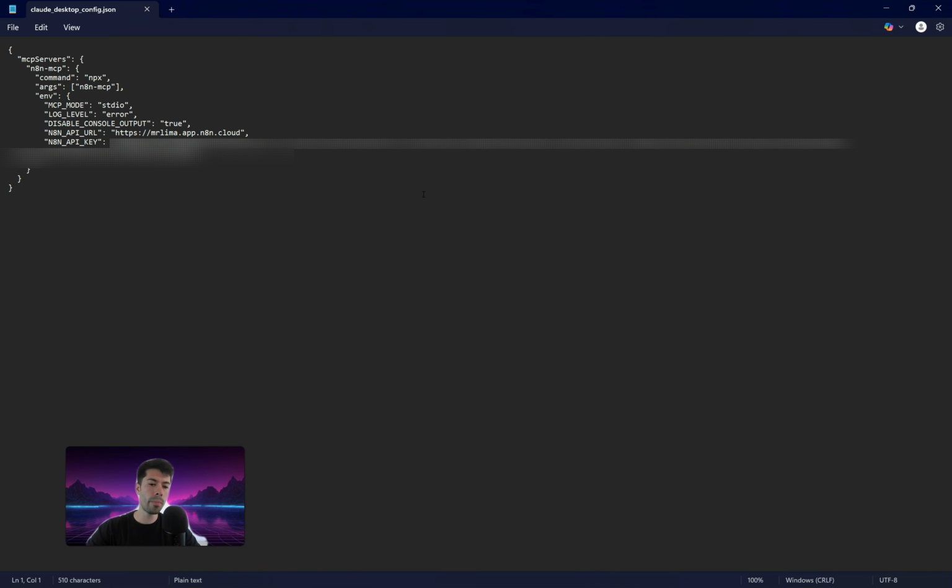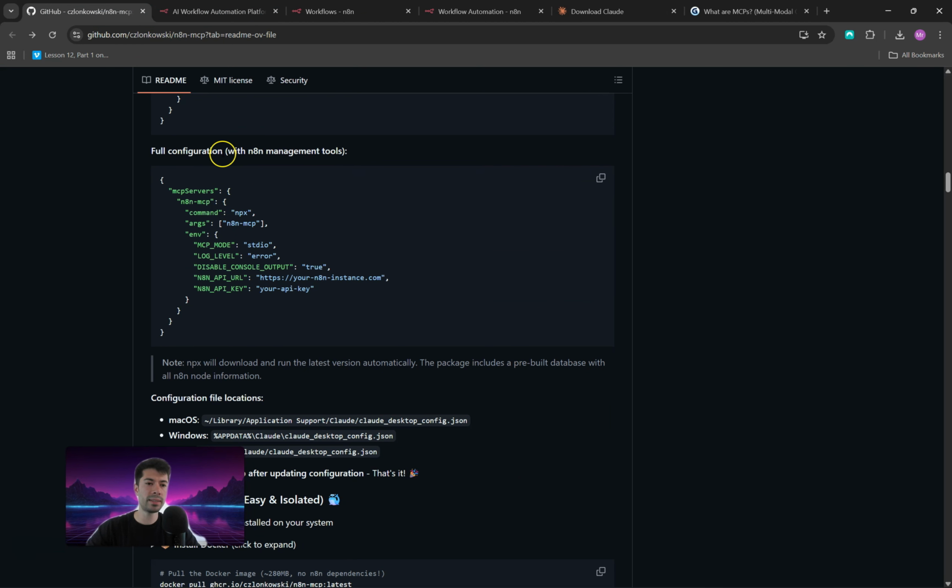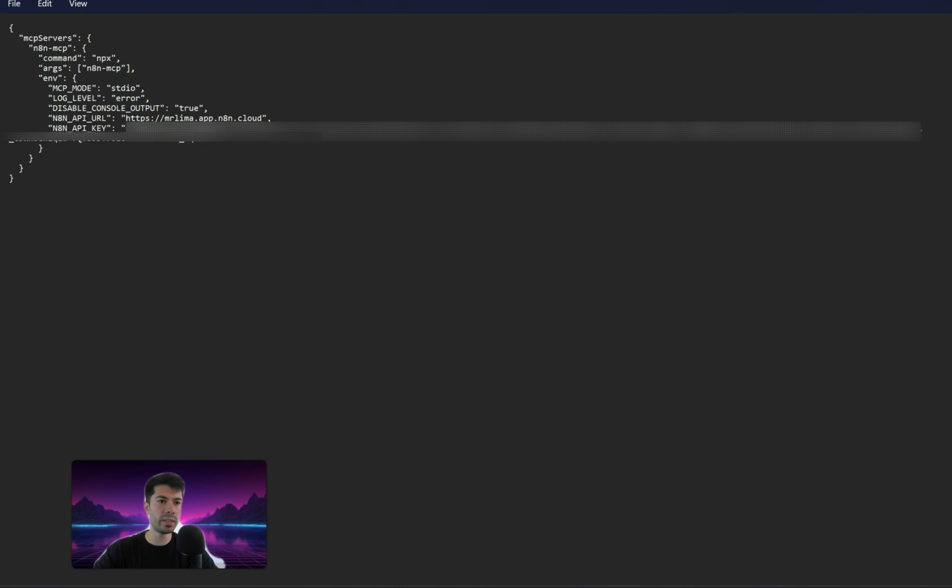Now we are going to go back to the GitHub repository, and what you want to do is come here to the full configuration with n8n management tools. You're gonna copy this, go back to your Claude Desktop config.json, and then all that you are going to do is paste the whole code in here. And just pay attention here, because now you need to provide your n8n API URL, and you also need to provide your n8n API key.